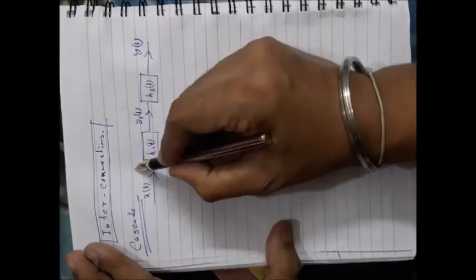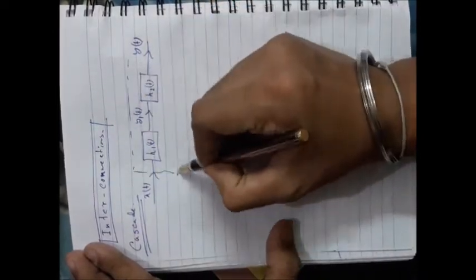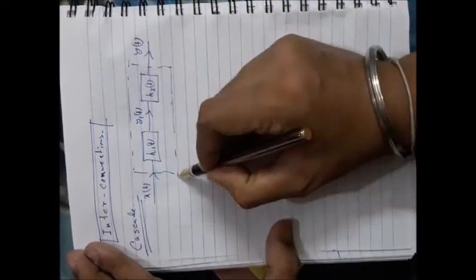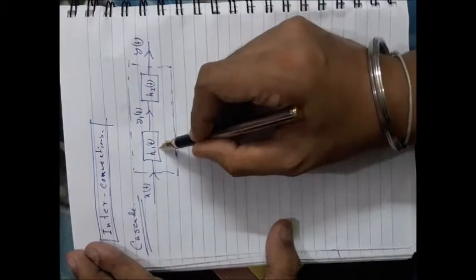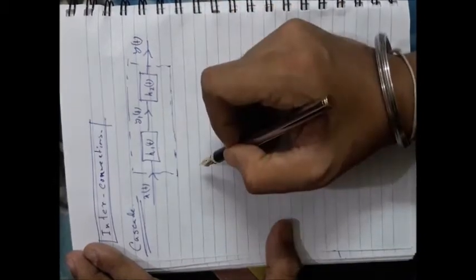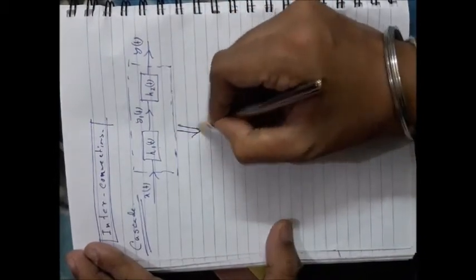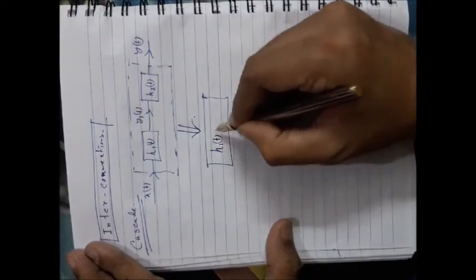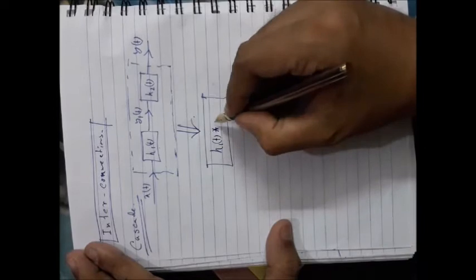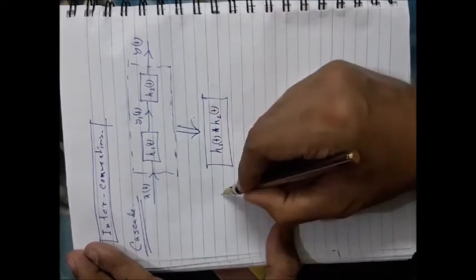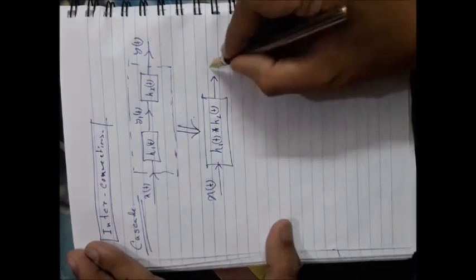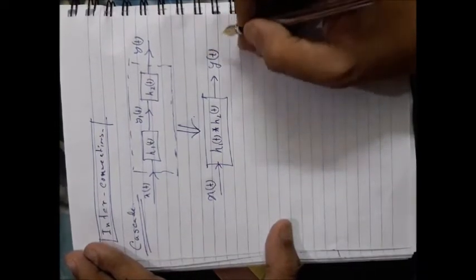So you have to have one equivalent system which is equivalent to the series of these two individual systems, that will be equivalent to the convolution of these individual impulse responses. If you provide the same input, at the output you will obtain the same output.